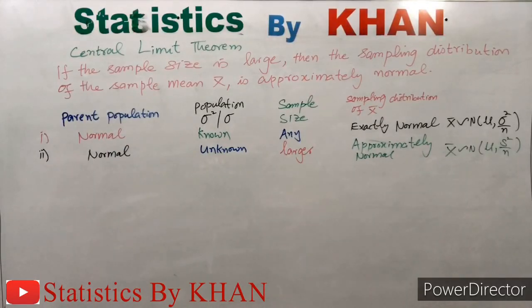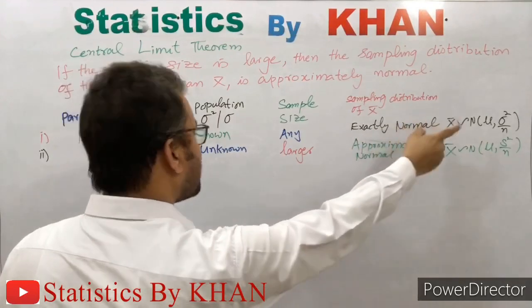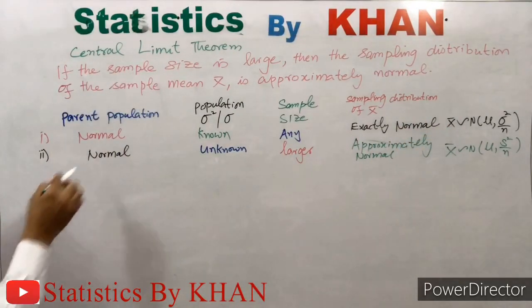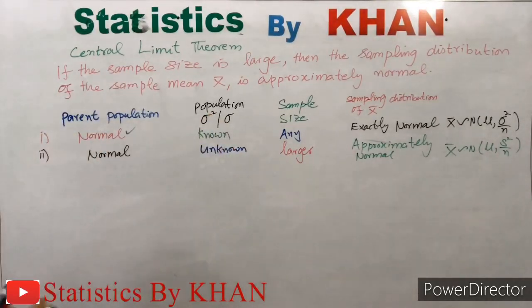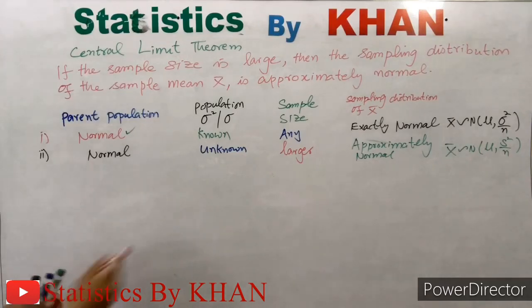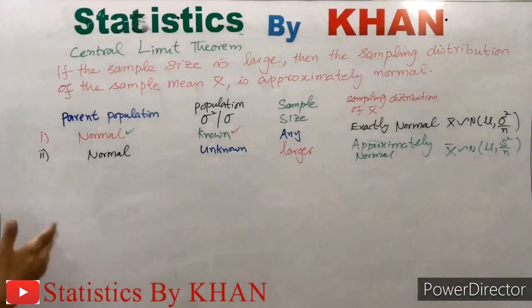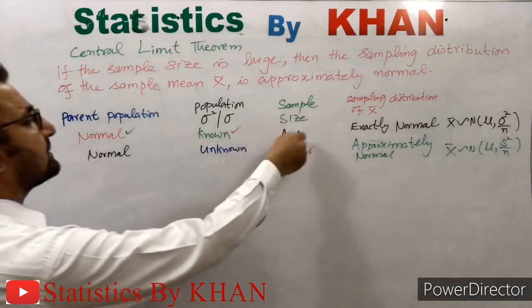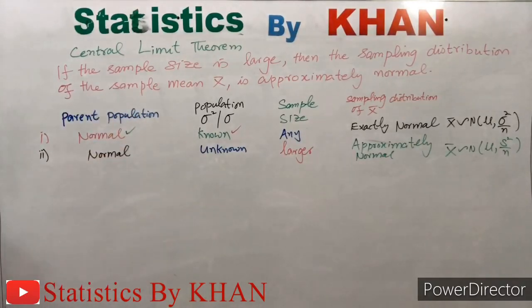One more thing to remember is that for exact normality of the sampling distribution of x bar, we need two conditions. What are those two conditions? The population must be normal, and the population variance or standard deviation must also be known. If these conditions are satisfied, then the sampling distribution of x bar will be exactly normal irrespective of the sample size. But if both or any one of the conditions is not satisfied, then we will have to rely on the central limit theorem.